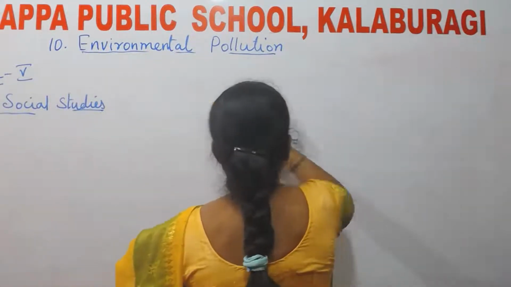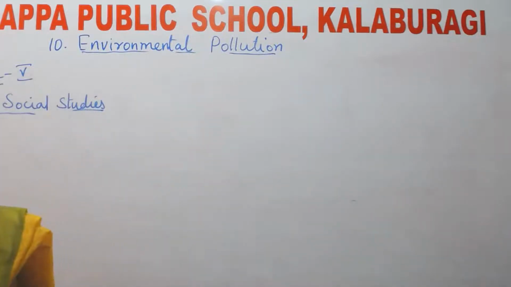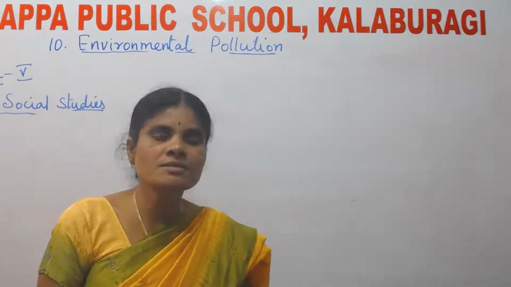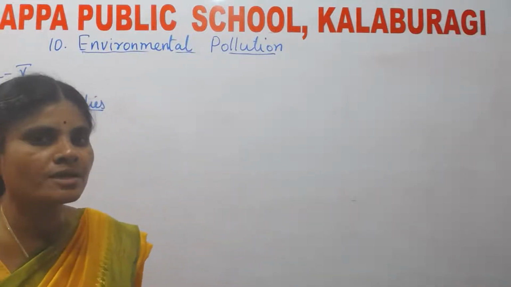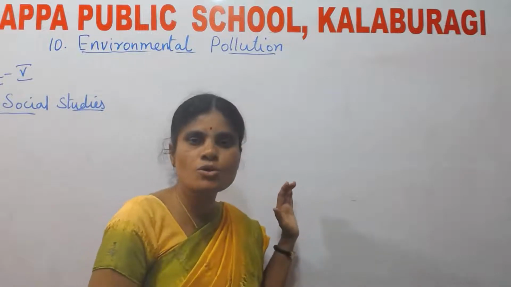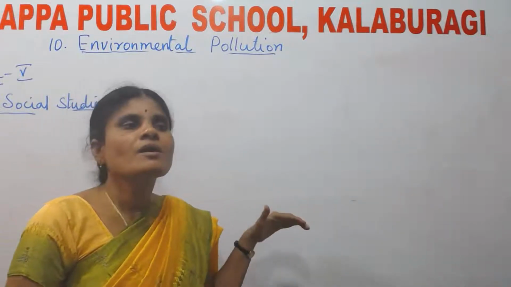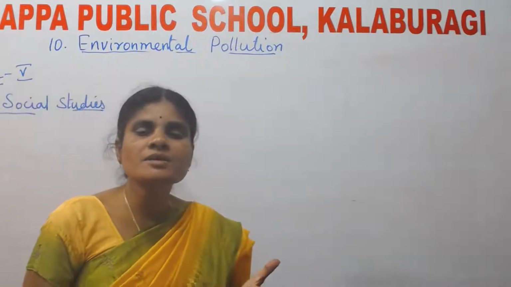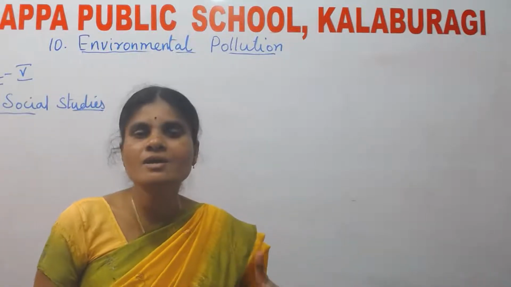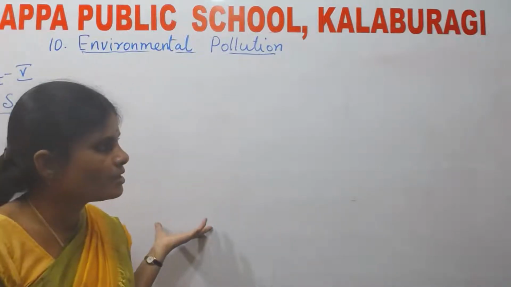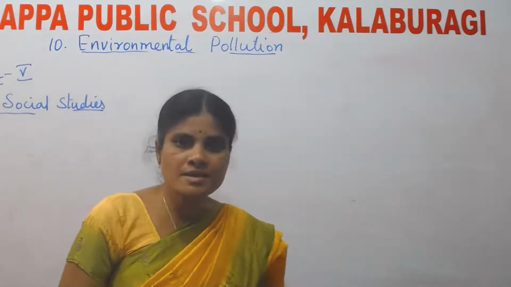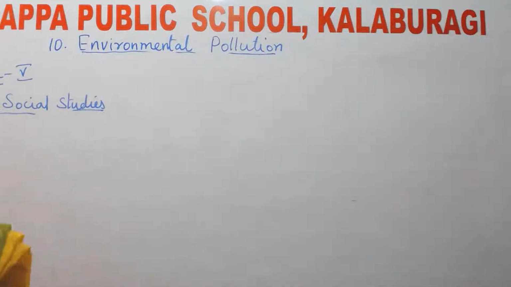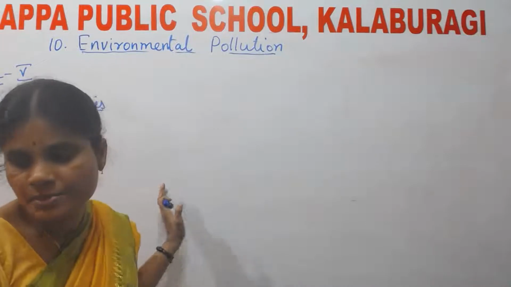What is the main cause for pollution? The main cause for pollution is nothing but we, the human beings. Okay, the people are the main cause for the pollution. How? With the activity of the people. Activity is nothing but the work done by the people. With the help of the work done by the people, the pollution arises. Environmental pollution arises in the activity of the human beings.